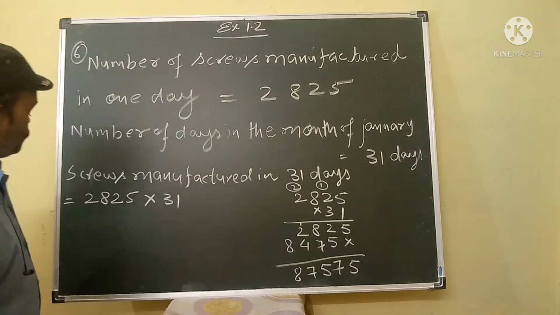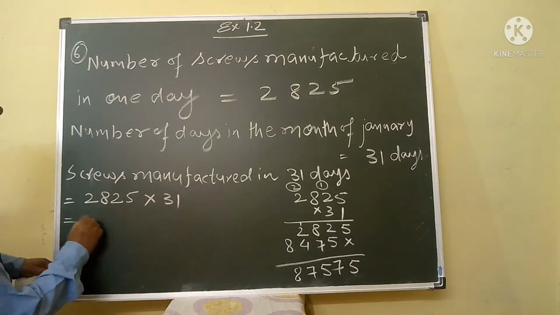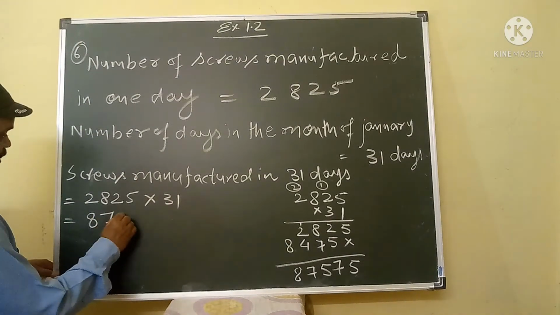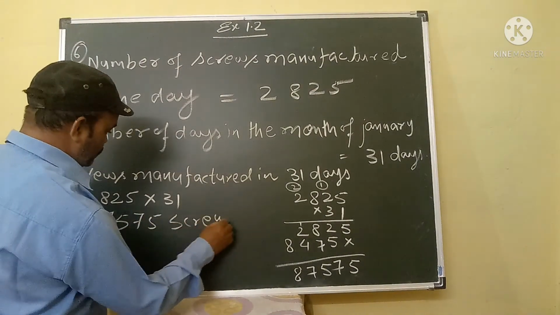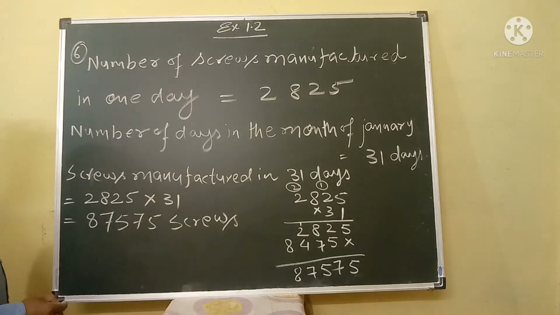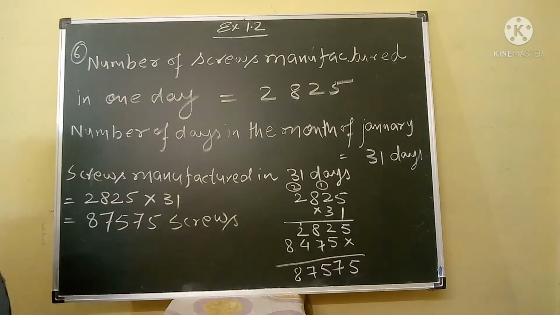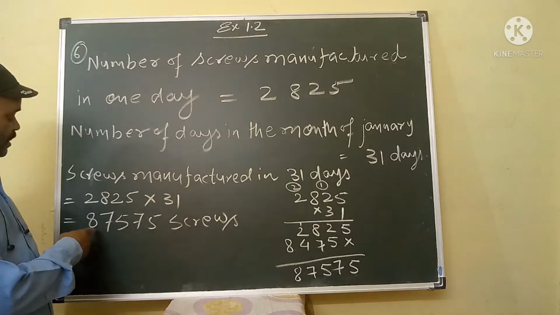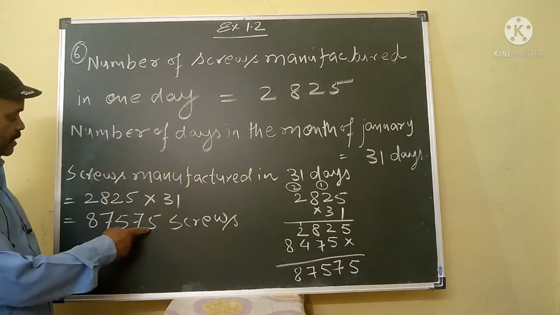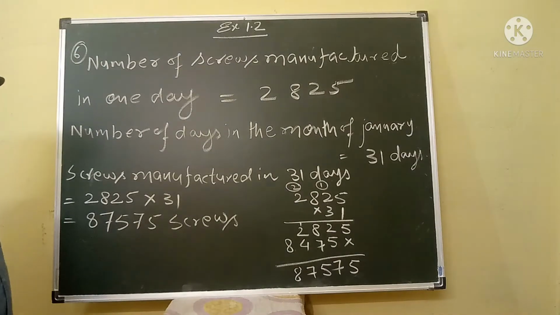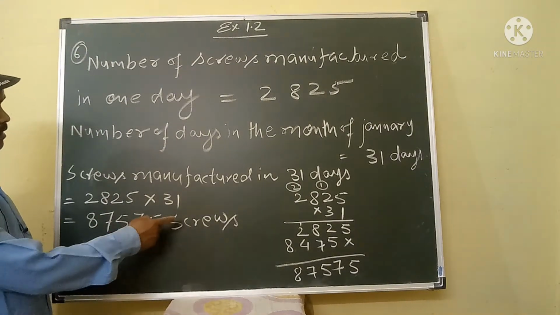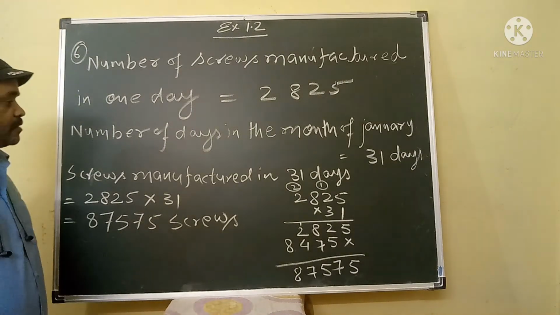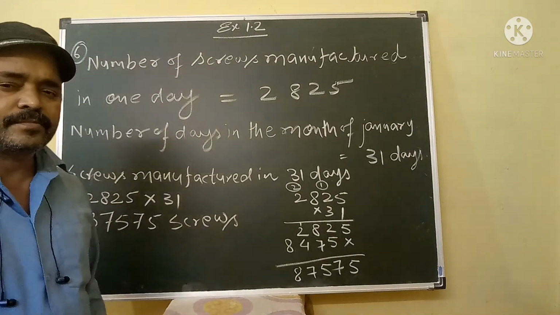So my dear student, in this question the product is 87,575 screws. The meaning is, the machine will produce 87,575 screws in 31 days.